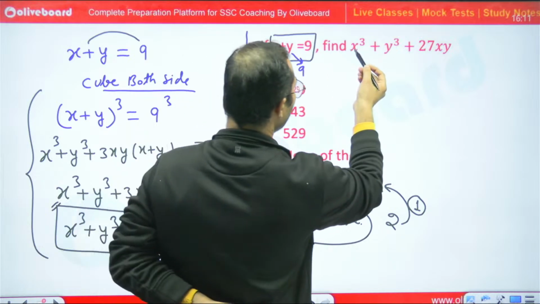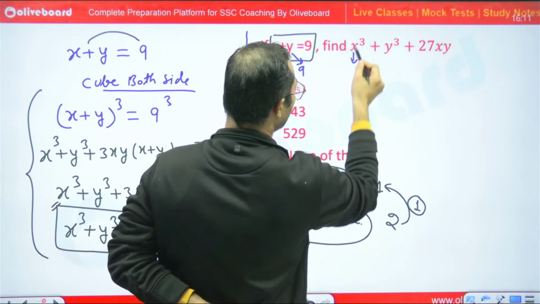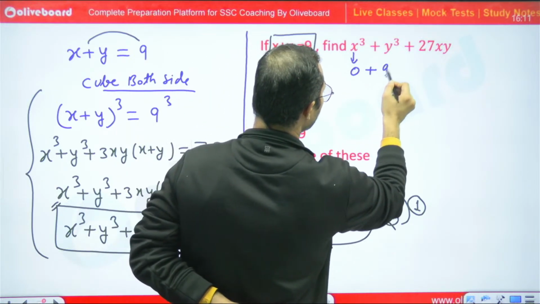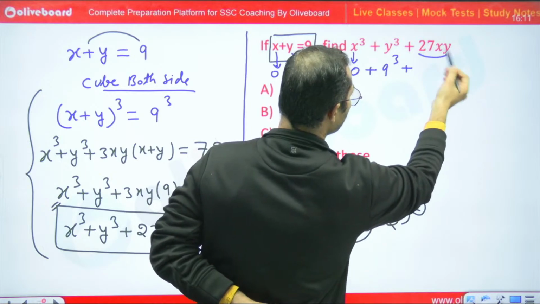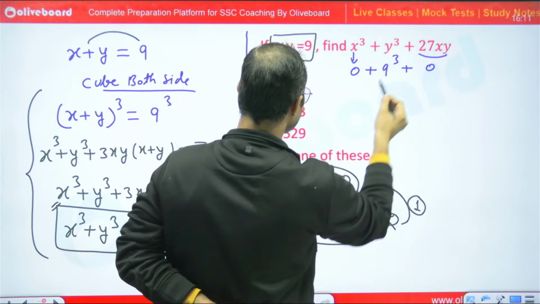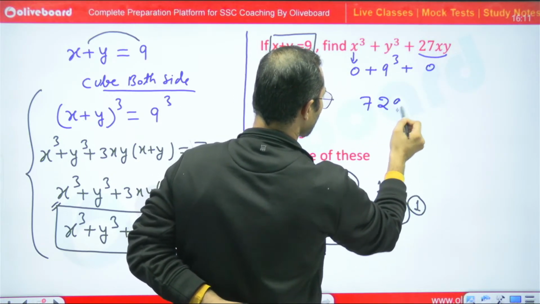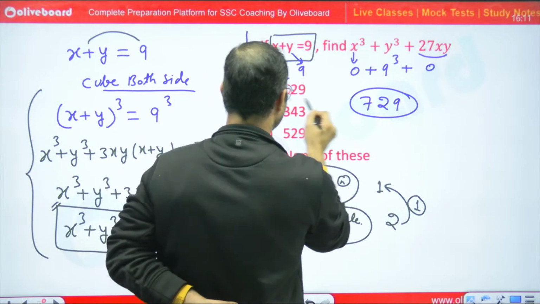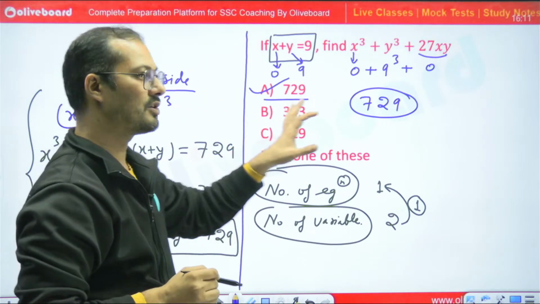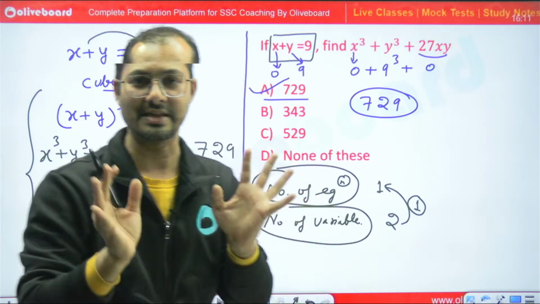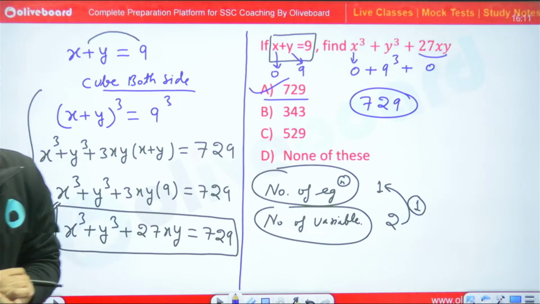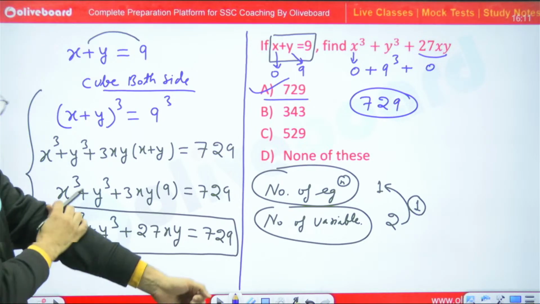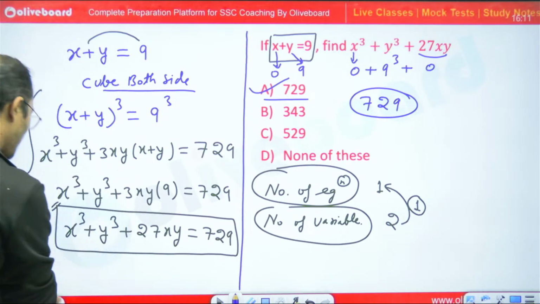See, now I put x is equal to 0. So 0 cube means 0. 9 cube plus 0 into something is 0. So 9 cube is equal to what? 729. So without pen and paper I can answer this question. The answer is 729. Yes, the answer is 729. I think the concept is clear to you all. Okay, so let's move to the next question.